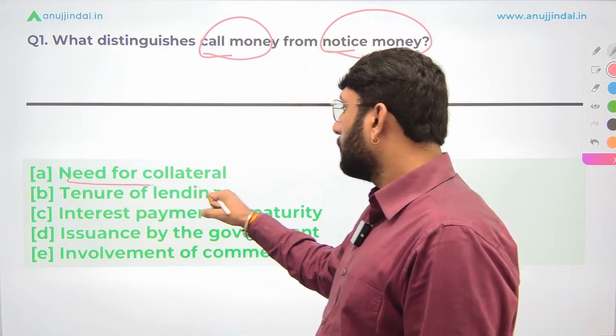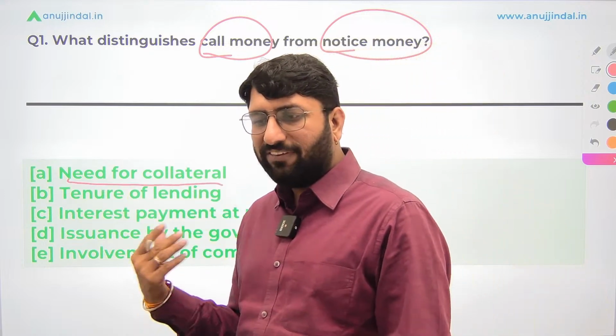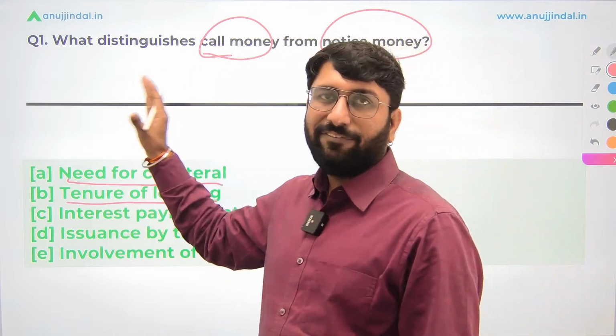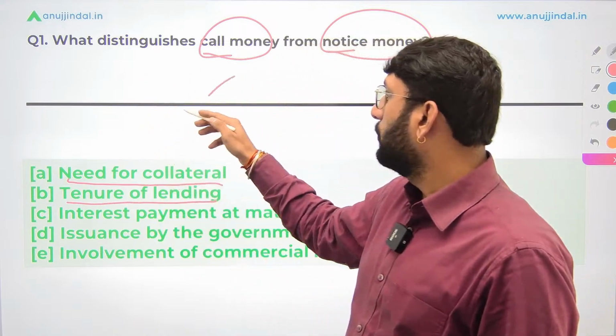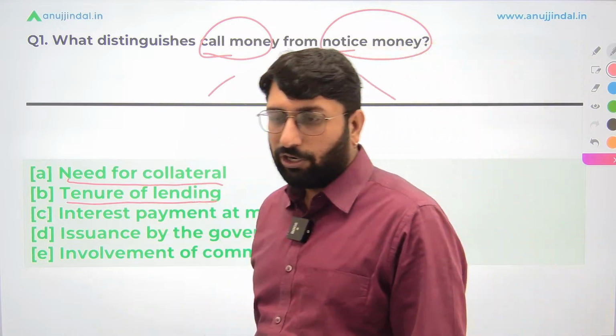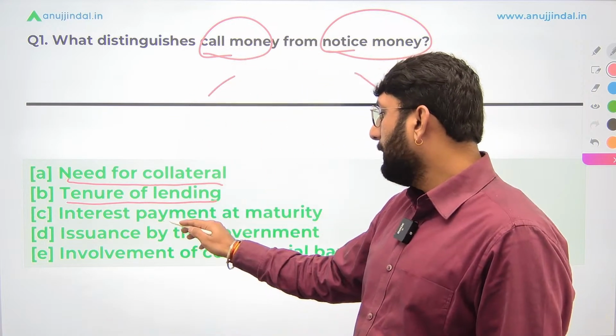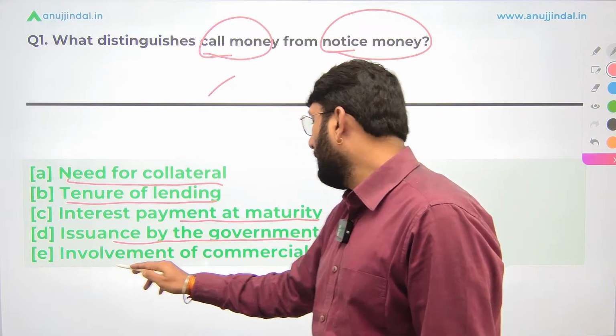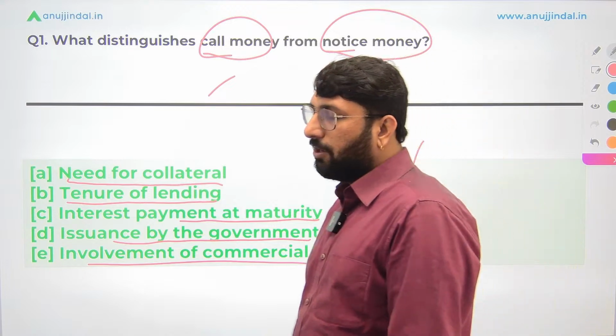Need for collateral security. You already know that. I'll be briefly explaining that also. Second is the tenure of lending. There's a difference in terms of the tenure. One probably might be for a shorter duration, the other probably might be for a longer duration. Okay. Interest payment at maturity. Fourth one, issuance by government. The fifth one is involvement of commercial banks. So these are the 5 options which are there.